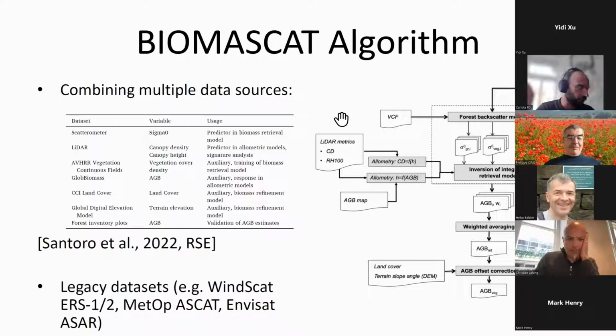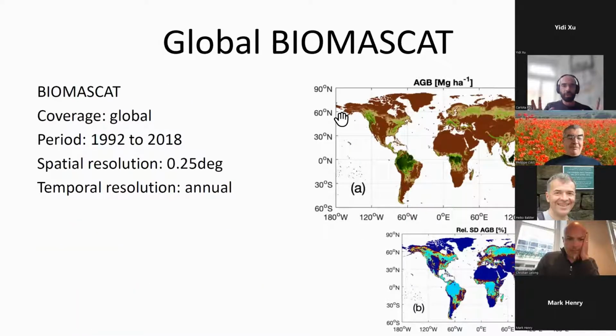And one of the strong efforts that was done in the context of the project was actually to dig and combine, harmonize legacy data sets from WinSCAT, ERS1 and 2, MetOp ASCAT, and Envisat ASAR to actually combine and make this long-term time series. So in the end, a first product that came out was this long-term time series, almost 30 years, from 92 to 2018 of global coverage, quarter degree with an annual temporal resolution and associated uncertainties.